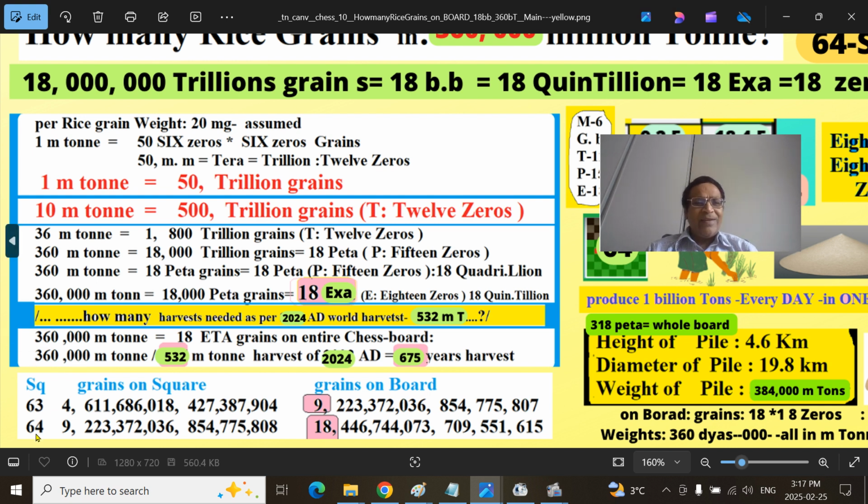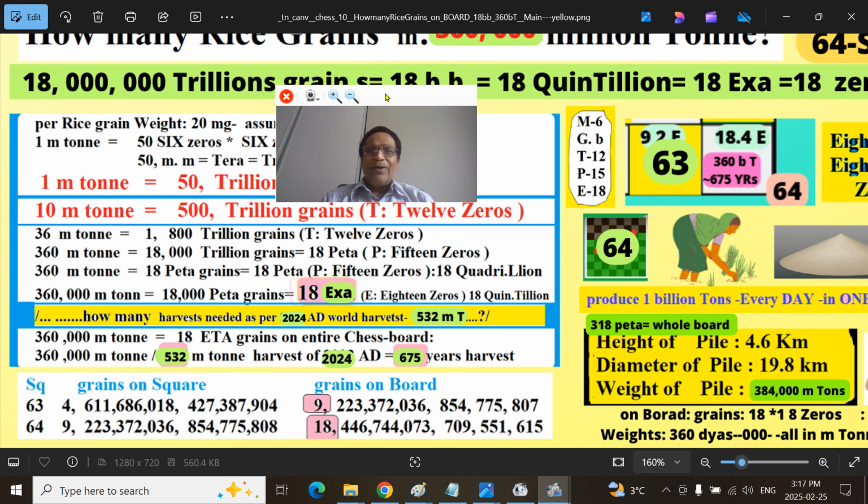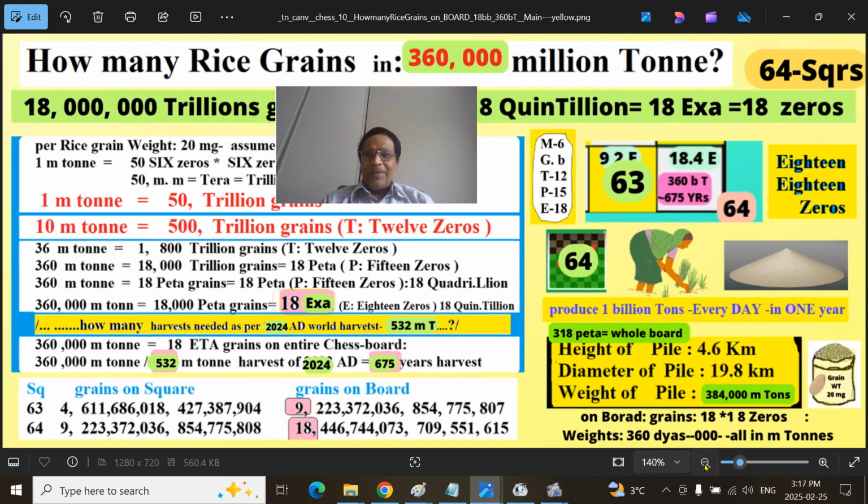On the 64th square itself, we'll have 9 quintillion grains, that is exagrains. The entire board contains 18 followed by so many zeros. We just rounded it up to 18. That's what it is. I hope so far it's very clear.